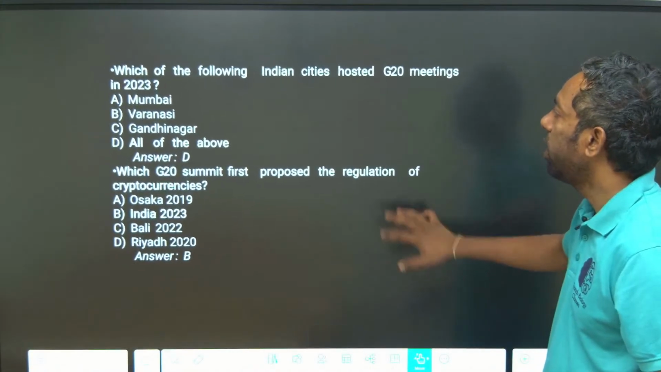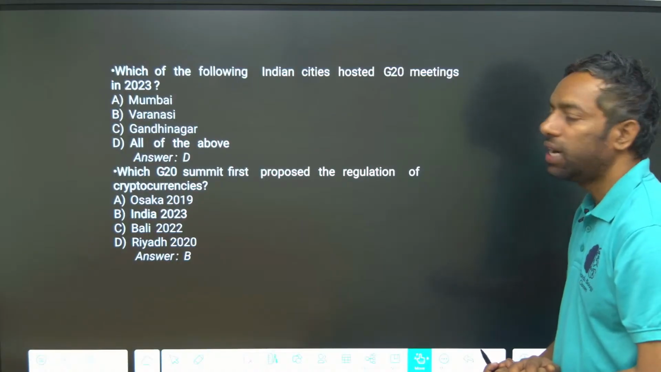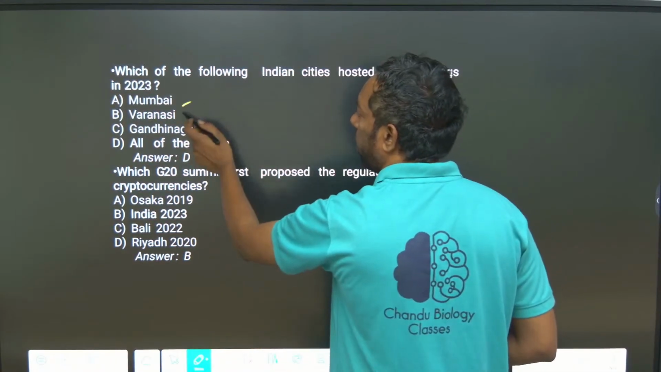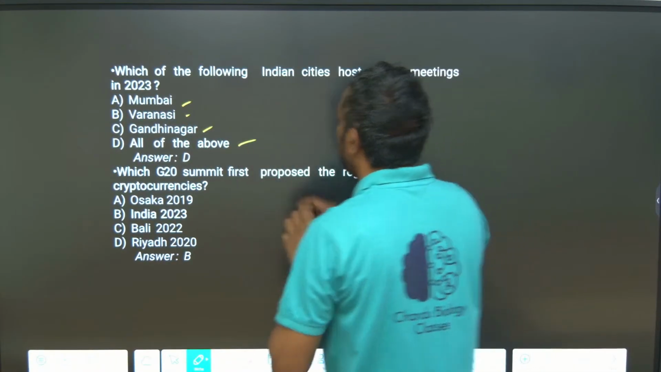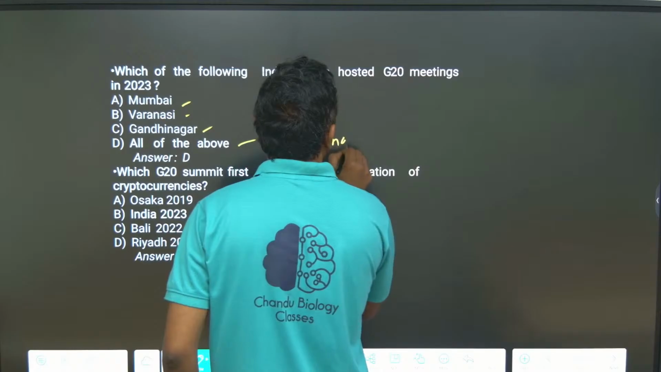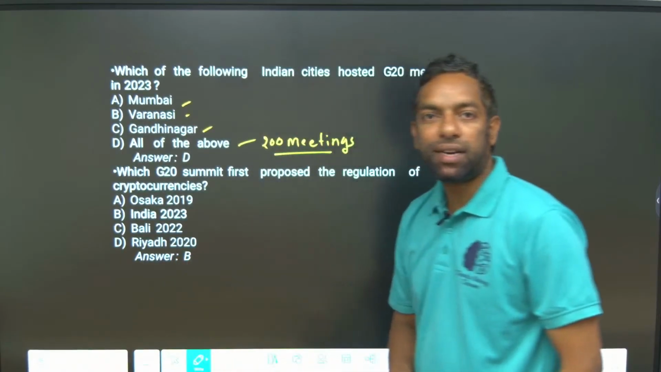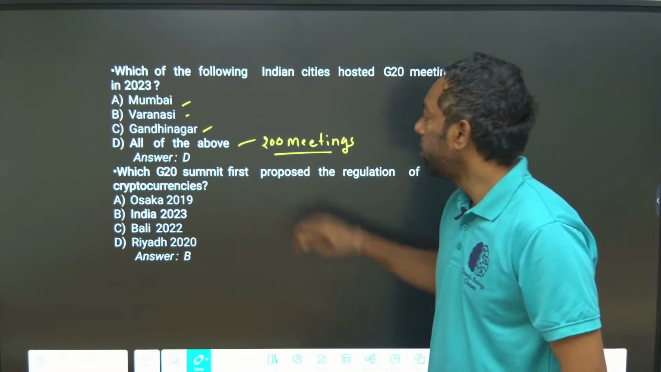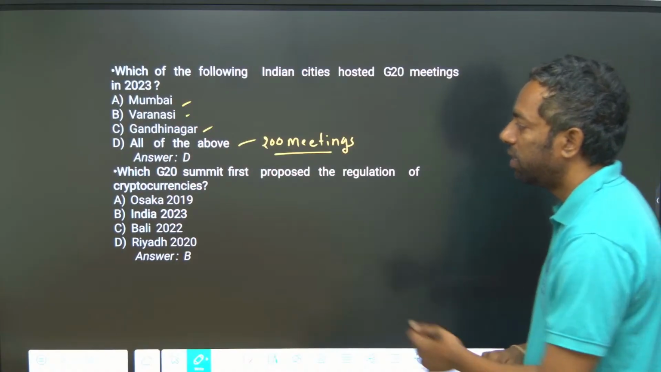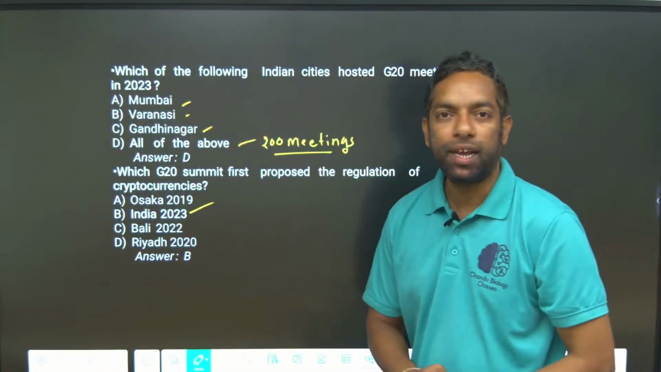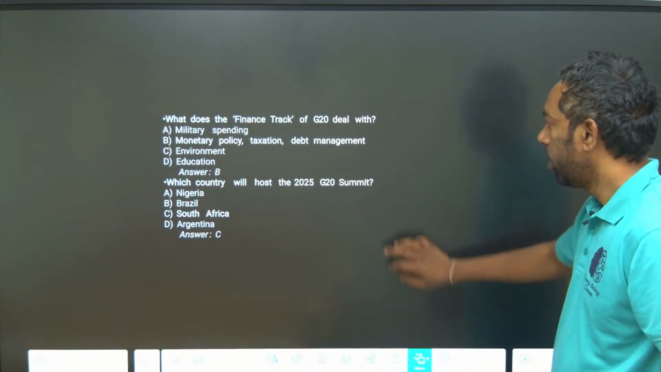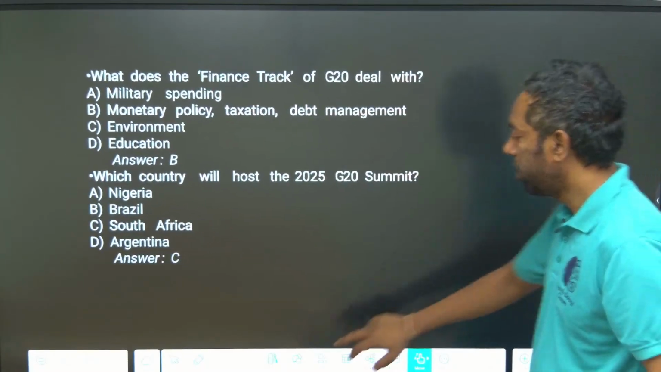Which of the following Indian cities hosted G20 meetings in 2023? All the cities in India; around 200 meetings took place across these cities. At the G20 summit, which first proposed the regulation of cryptocurrencies? In India. As you know, cryptocurrencies, like Bitcoin.